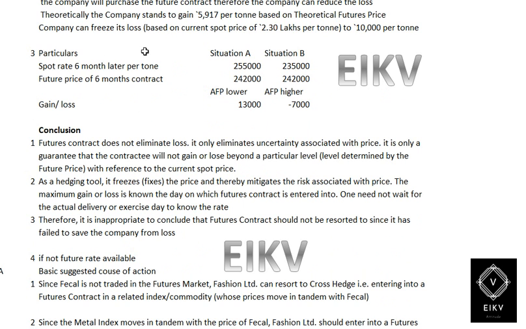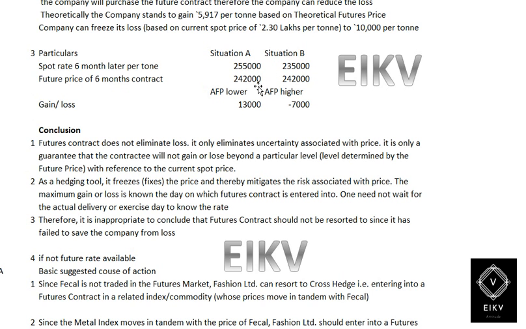Now next, we have made an explanation for the cost per ton, that is, the FECL spot rate per ton after 6 months, if it is 2,55,000 and 2,35,000. If it is 2,55,000, then the future price is 2,42,000.